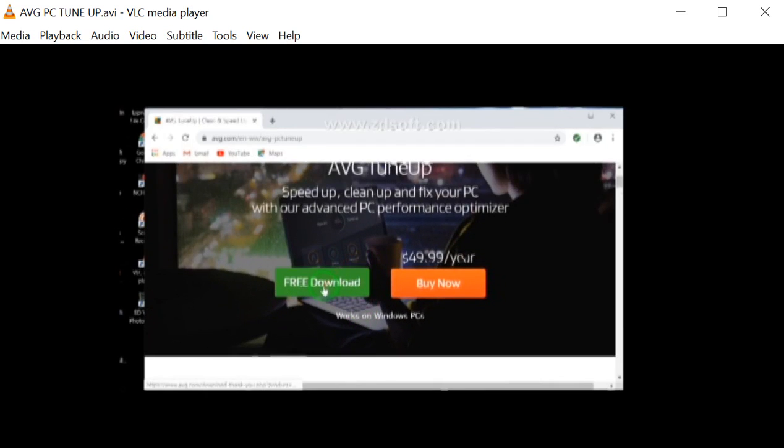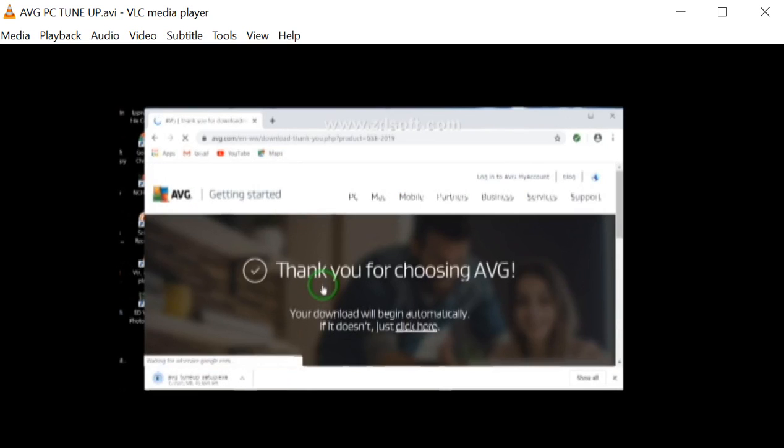So you click the free download because you don't want to pay for it, and AVG is being downloaded right here. So after it is downloaded, you open it up.